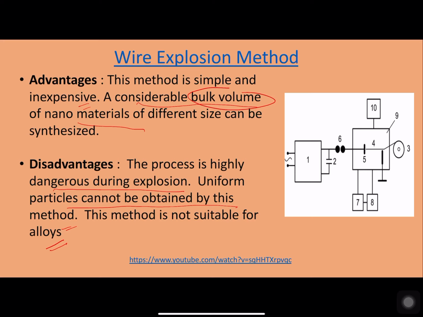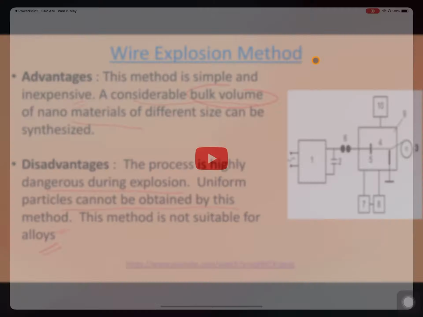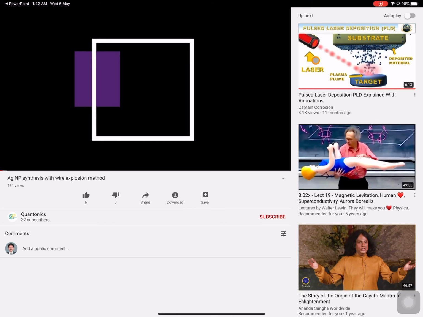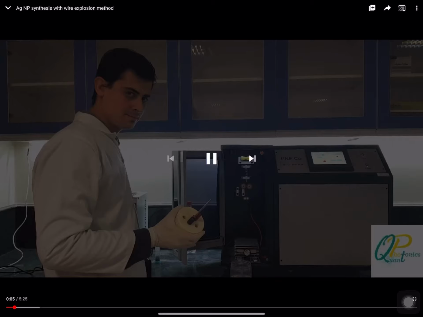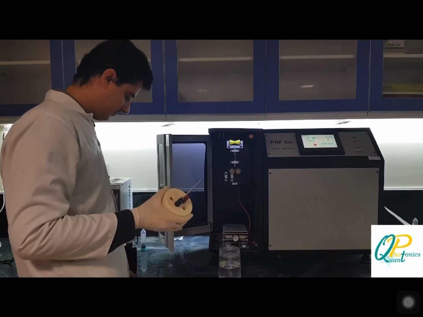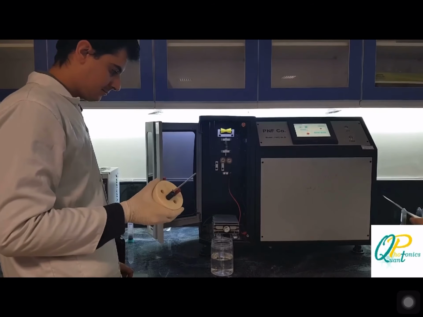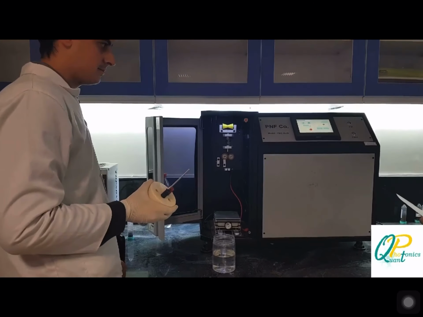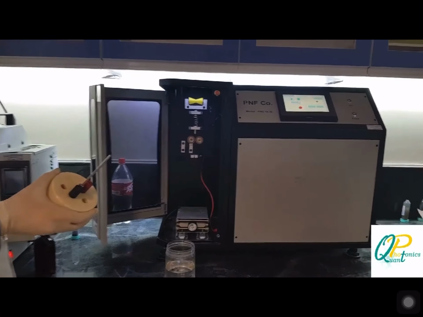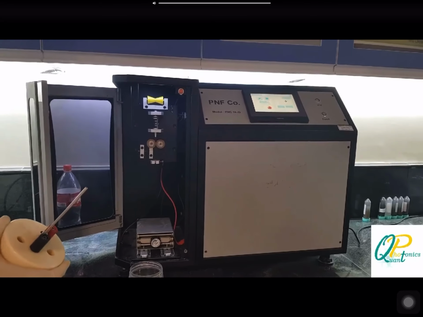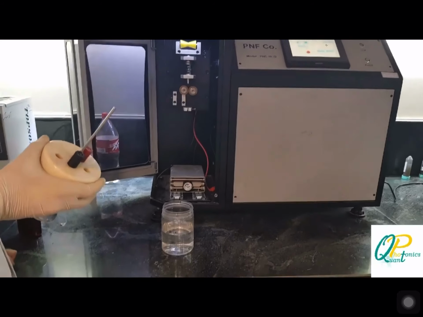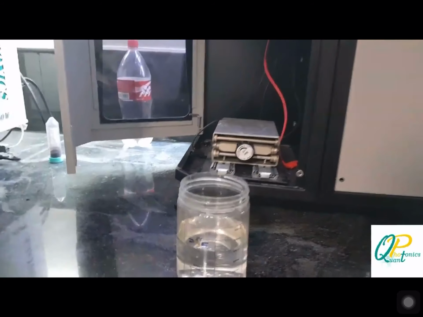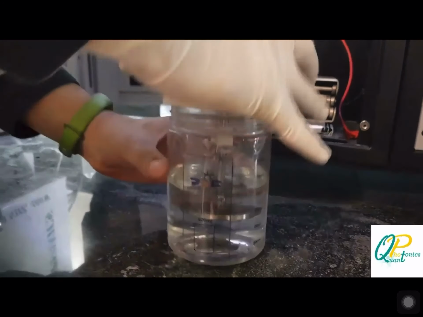Right? So let us view a small video regarding this wire explosion method. Hi guys, I'm from Quantonics Research Group, and I'm here to explain something about the wire explosion experiment and device we have here. First of all, for this experiment, we pour 400 milliliter deionized water in the container, and we put the lid.